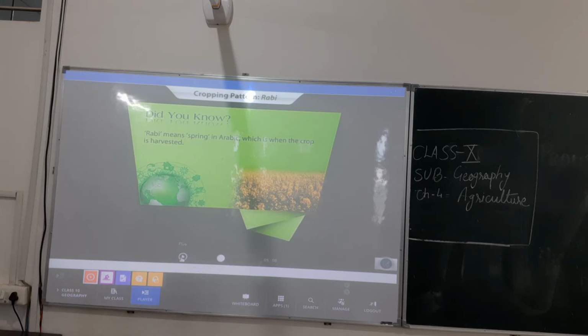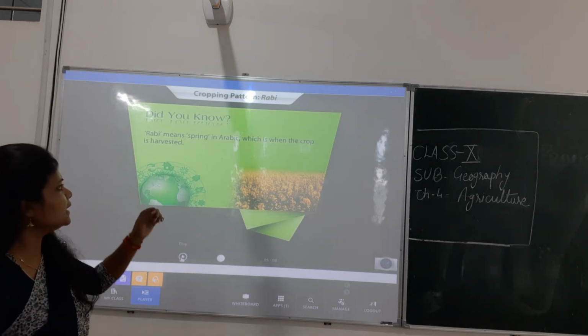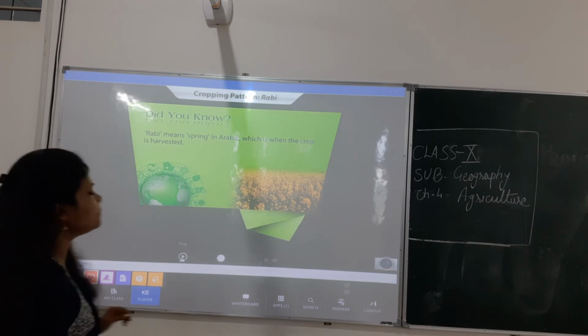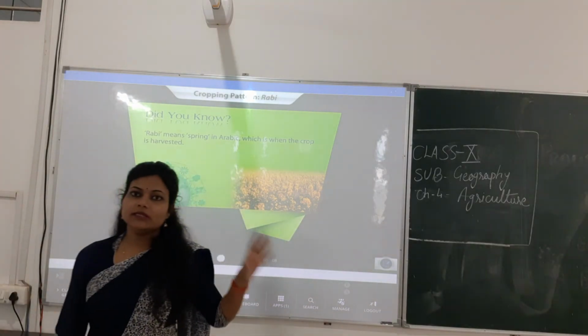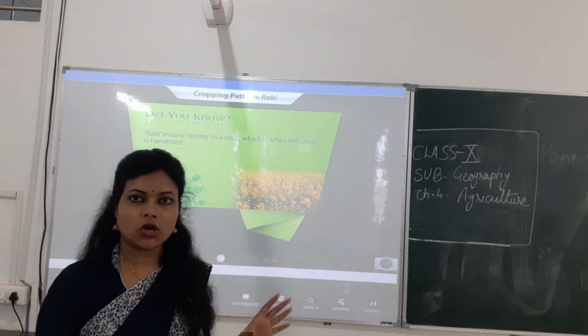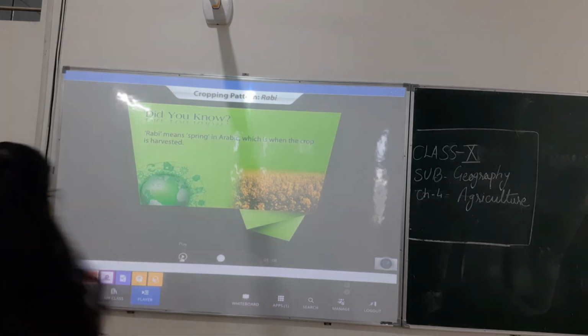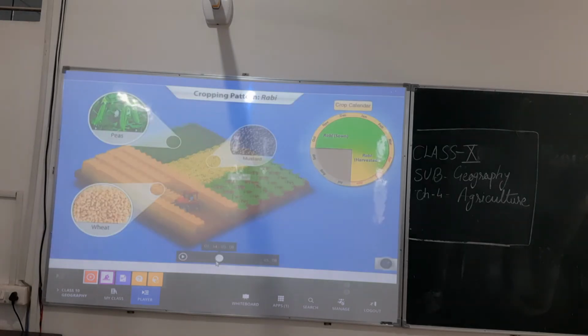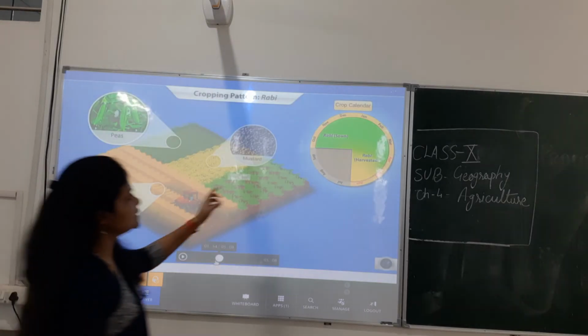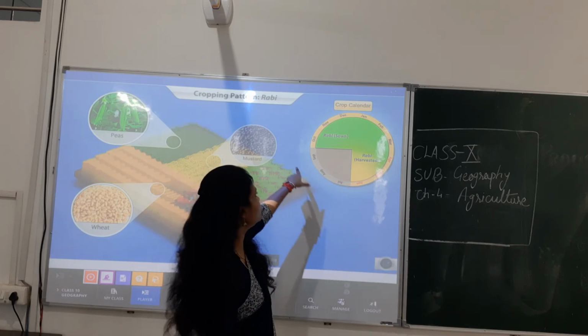So here Rabi means spring in Arabic, which is when the crop is harvested. So you have to see the time phase of all the crops, that is the crop calendar. Yes, it is shown here that the Rabi crops are sown in October.